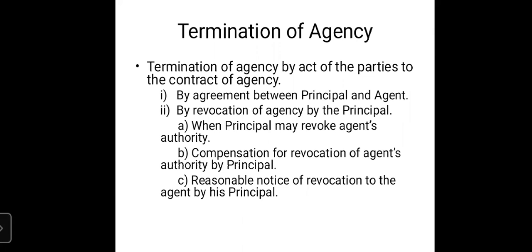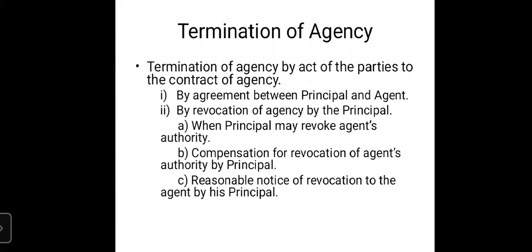Now next one is by revocation of agency by the principal. Now revocation, we all know the meaning of revocation is cancellation. The principal can cancel the agency under the following terms.